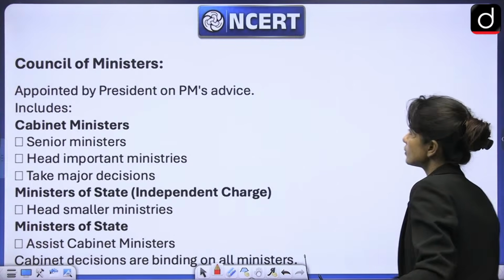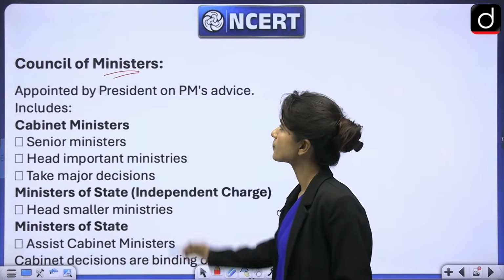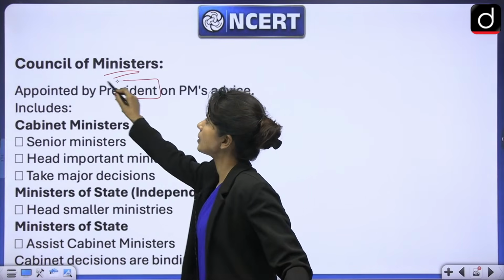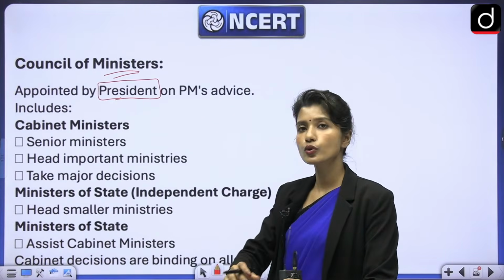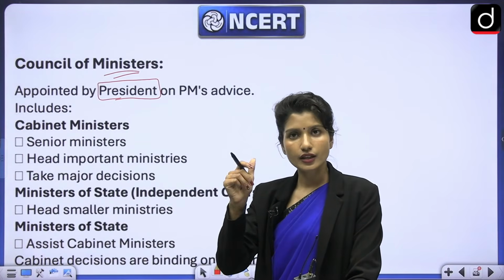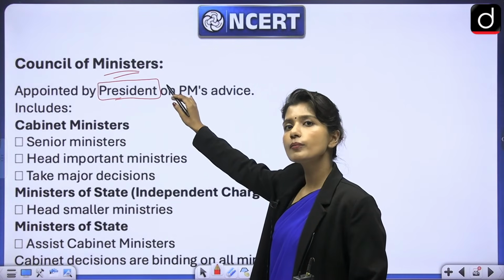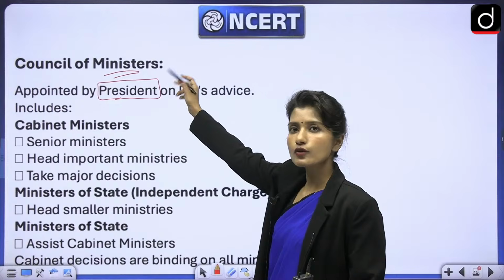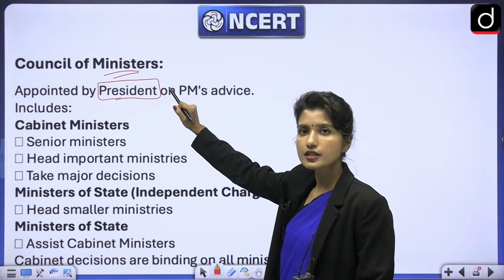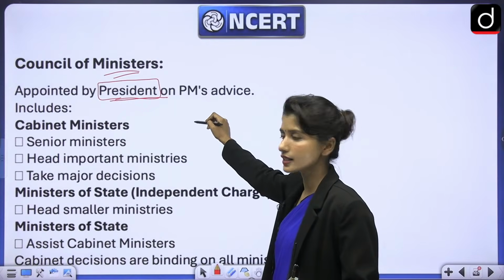Next, let's talk about Council of Ministers. Now, what is this Council of Ministers? Council of Ministers is appointed by the President. See, the power of the President is that most of the appointments are done by the President. But there is a trick here: the President does the appointment, but most of the appointments are done after the aid and advice of the Council of Ministers. So what is the Council of Ministers? First of all, it is appointed by the President on the Prime Minister's advice.